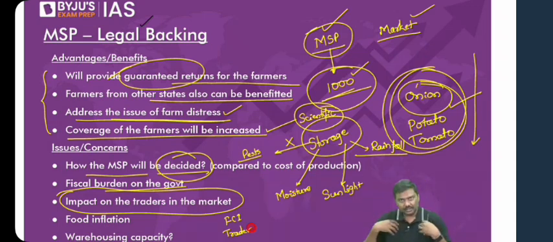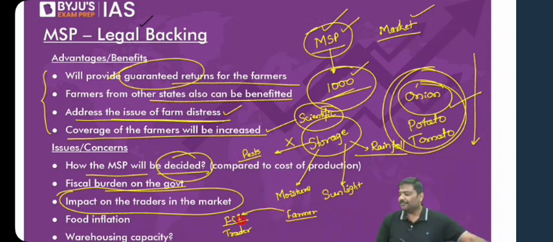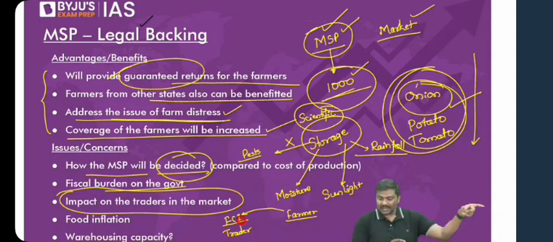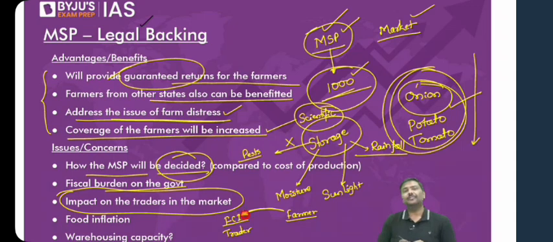Now, if I'm a farmer, and the Government of India is providing me with a guaranteed MSP, is it okay if I say that I will sell more and more food grains to Food Corporation of India? Rather than being dependent on the market, because the government is providing guaranteed MSP to me, I will sell more and more food grains to FCI. Now, if farmers sell more and more food grains to FCI, what will happen to the supply in the market? Supply in the market automatically will go down.